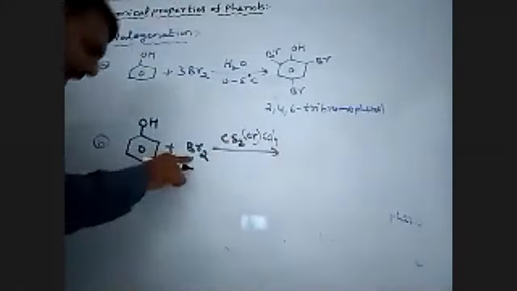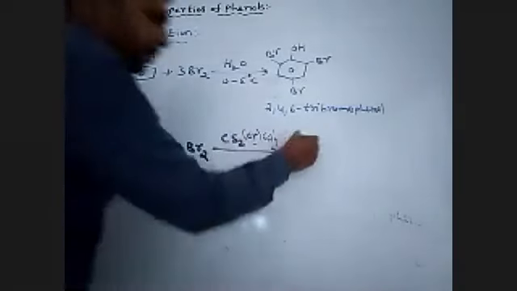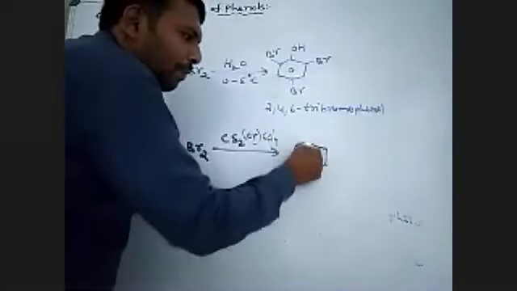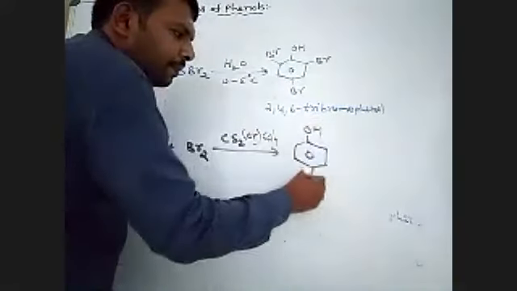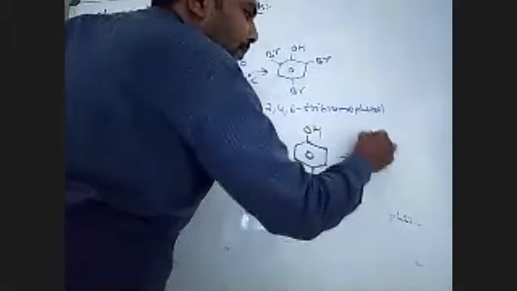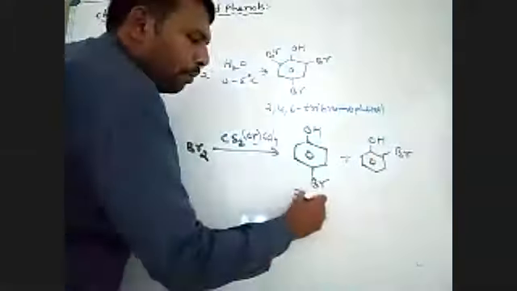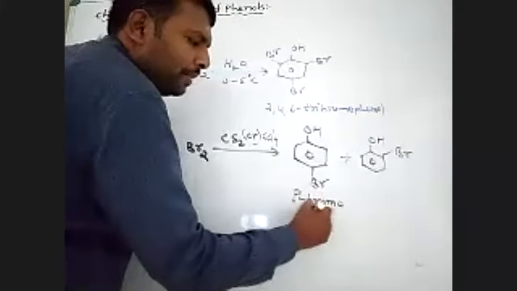The bromine attacks selectively at the ortho position and para position to form para-bromophenol and ortho-bromophenol. It's very important.